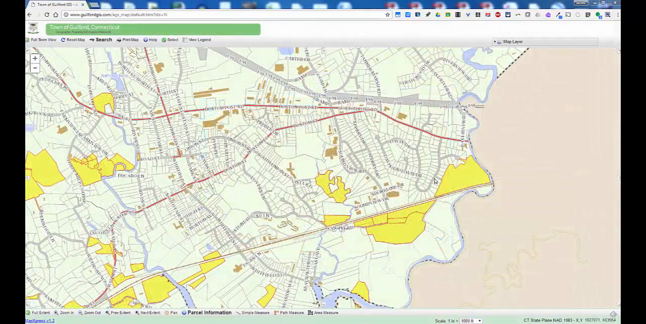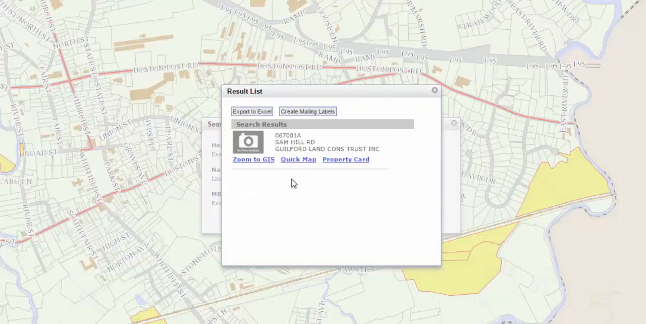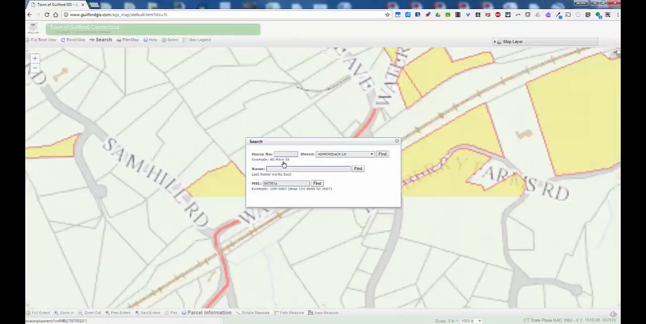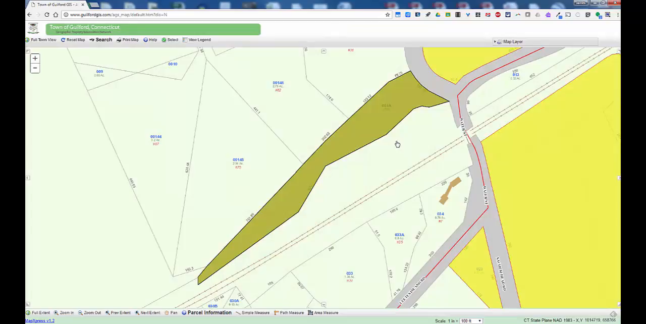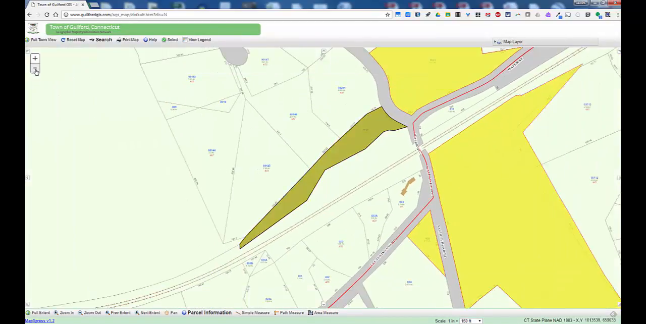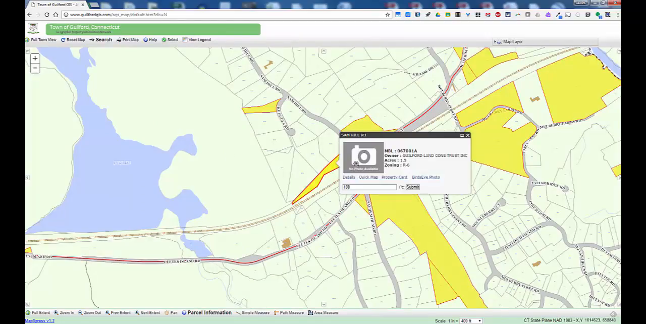To locate a particular piece of property from the planning worksheets, click the search bar in the top menu, and then in the box labeled MBL, type the MBL number that appears on the worksheets. Click the Find button, and you will see a quick card result. Click to Zoom to GIS to quickly navigate to that property. You can close the search window by clicking the X, and then often you need to just zoom out a little bit to get perspective of where that property is located. If you click on the property, again, the detailed information will come up, giving you the acreage and the zoning for that particular piece of property.